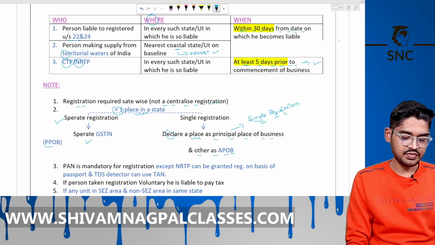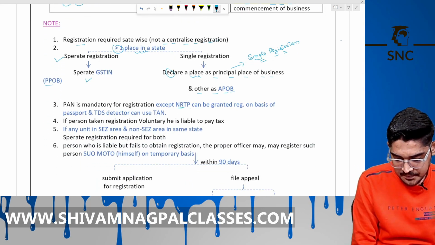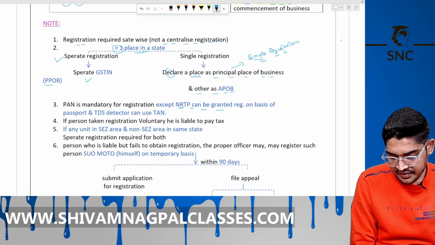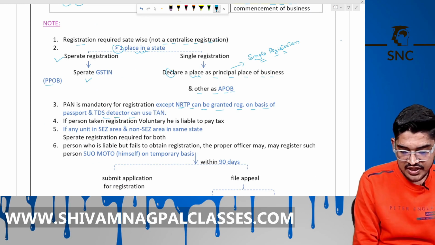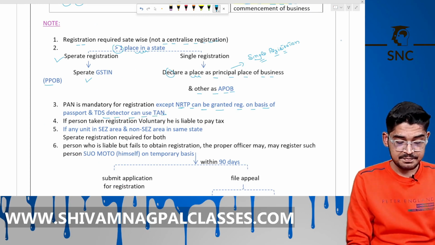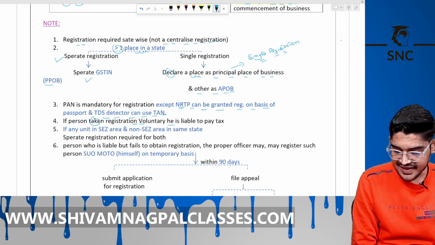Right. So the PAN is mandatory for registration except NRTP, who can be granted registration on the basis of passport, and for TDS purposes you can use the TAN. If a person has taken registration voluntarily, then he has to pay the tax.